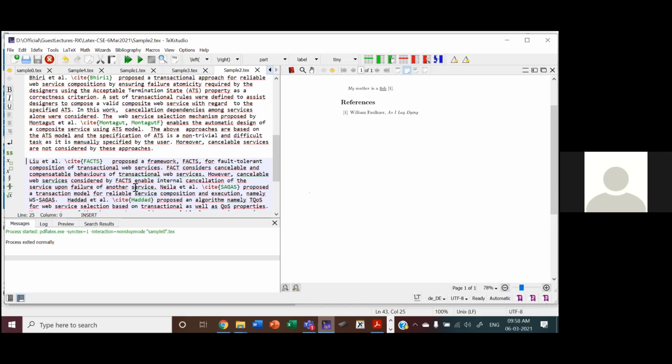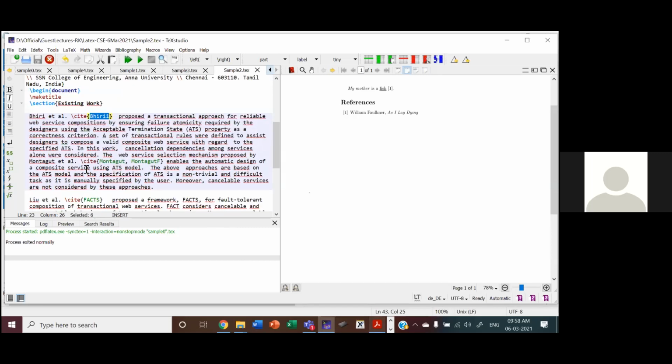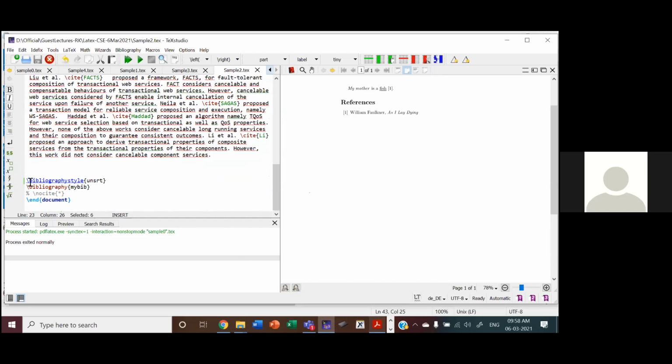So this is for existing work. See here, it's the author name, then I am citing. So what is this keyword? Beery. This is the keyword I have used in the database, the bib file. And how do I add that bibliography? This is the \bibliography command with mybib, the name of the file I have created, mybib.bib. Bib is the extension.